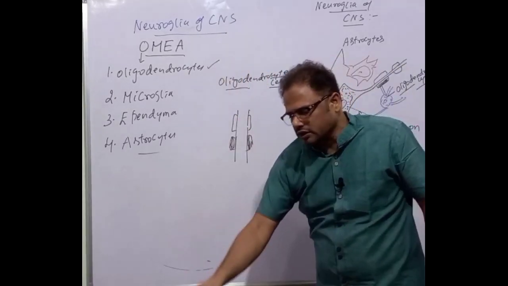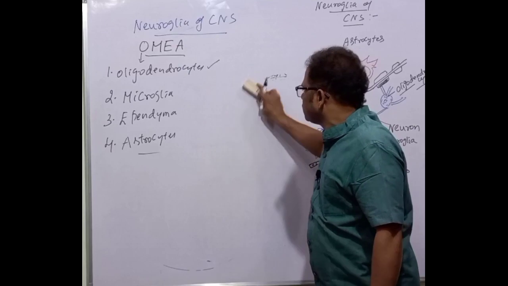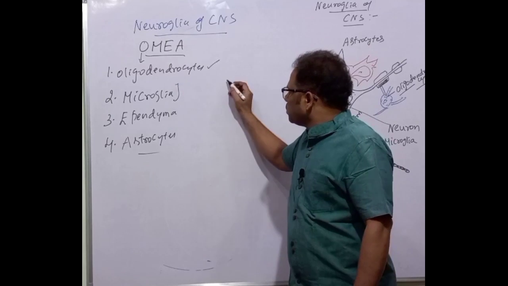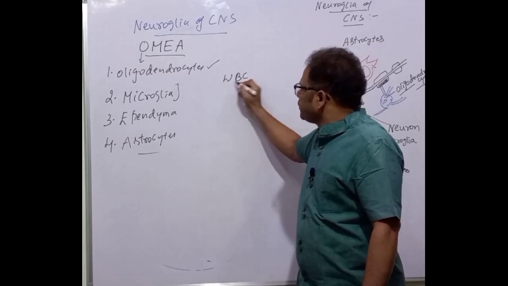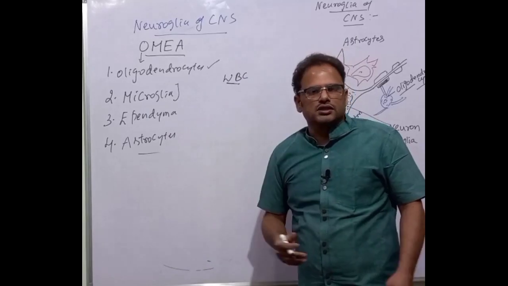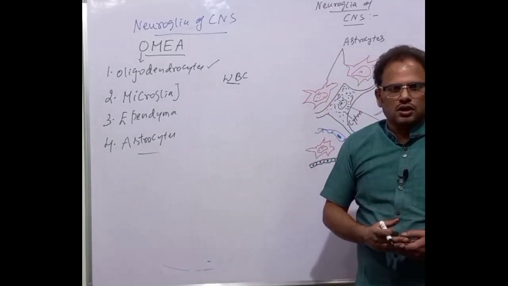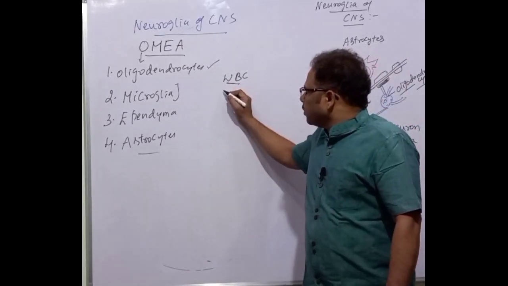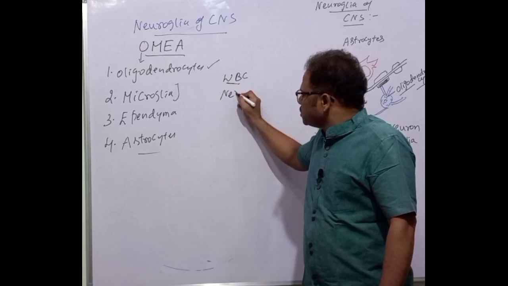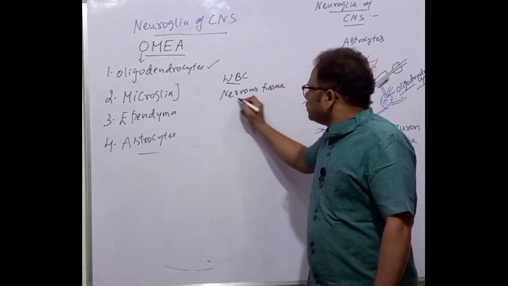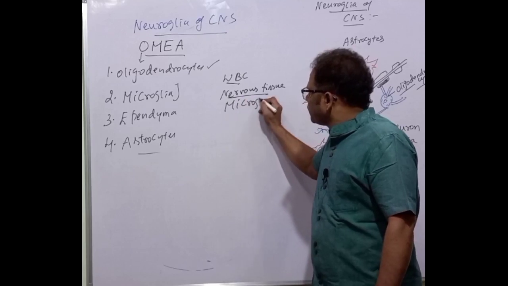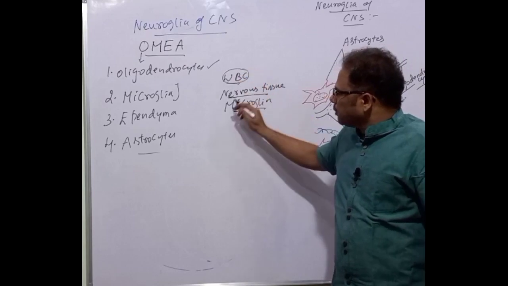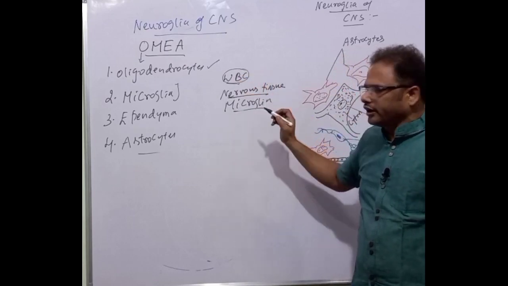This is finished. Next one is microglia. In the previous lectures, I was discussing the mononuclear phagocytic system. That is WBC, leukocytes, because of diapedesis, they can go to the extravascular spaces by the process called diapedesis. And if they go to different places, when they are present in the nervous tissue, they are called microglia.